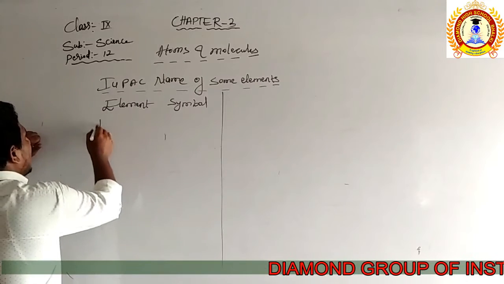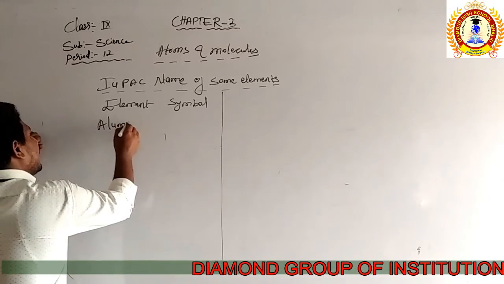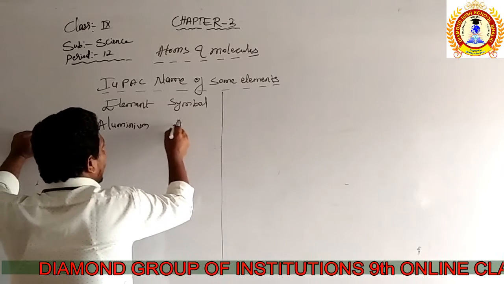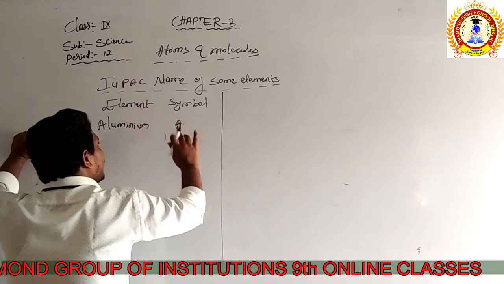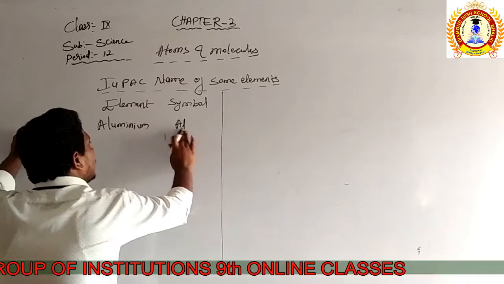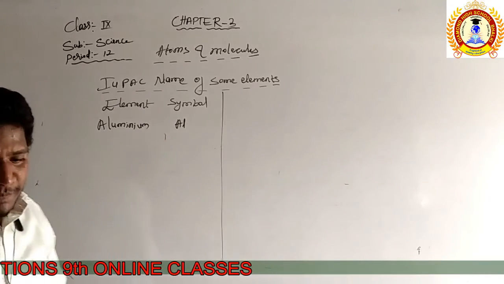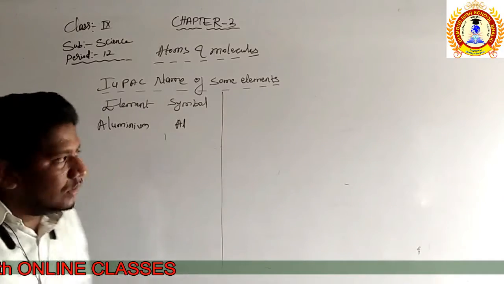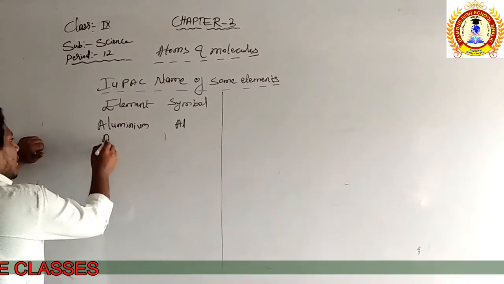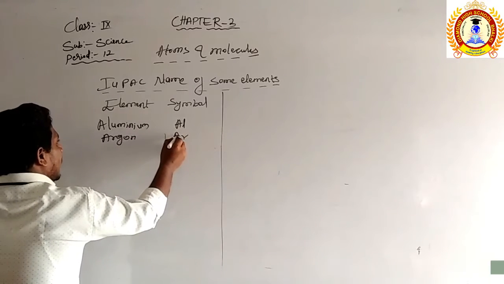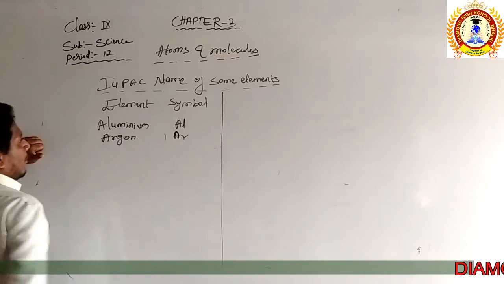The first element is aluminium, represented by the symbol Al. The first letter should be capital, uppercase, and the second letter should be small, lowercase. Then the second is argon, represented by the symbol Ar. The first letter is capital and the second is small.